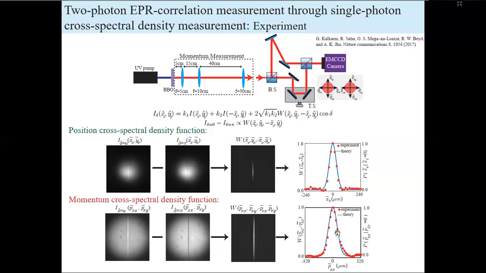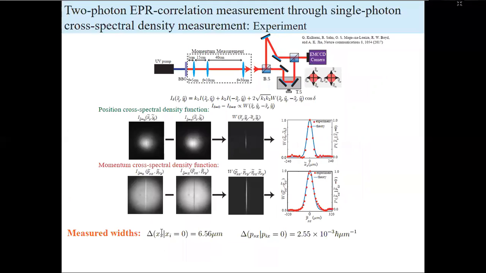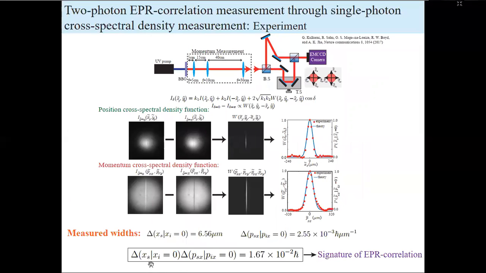Now, if we look at the widths of these two experimental plots, that will give us the measured conditional uncertainties. These are the position conditional uncertainty and the momentum conditional uncertainty at the crystal plane that we have measured. This is the measured uncertainty product, which is less than h bar by 2. It is the signature of EPR correlation and also a witness for position-momentum entanglement. Hence, we have demonstrated experimentally EPR correlations without any coincidence detection.